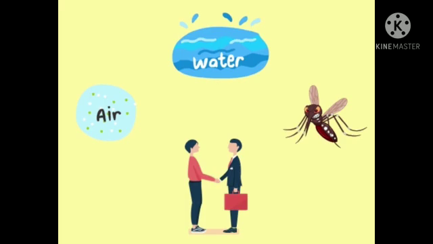Now, preventing the spread of germs and the breeding of insects can stop the epidemic. When we take different preventive measures and take good care of our health, then this can stop the epidemic, meaning it will not spread widely. Then next is prevention of infectious disease.